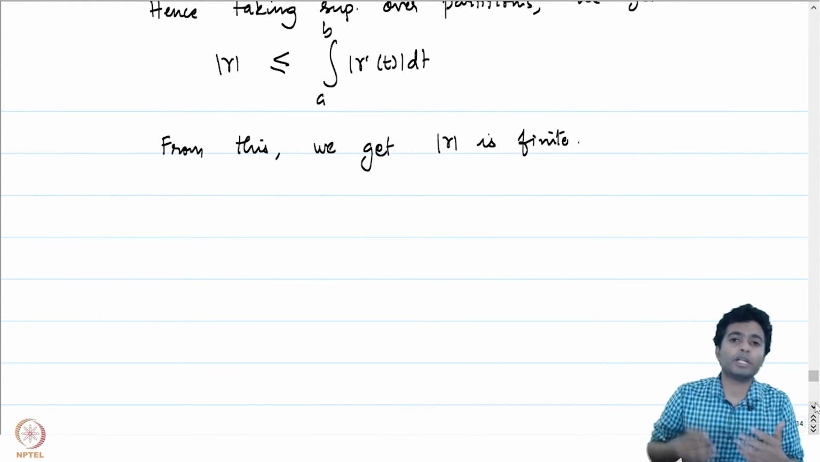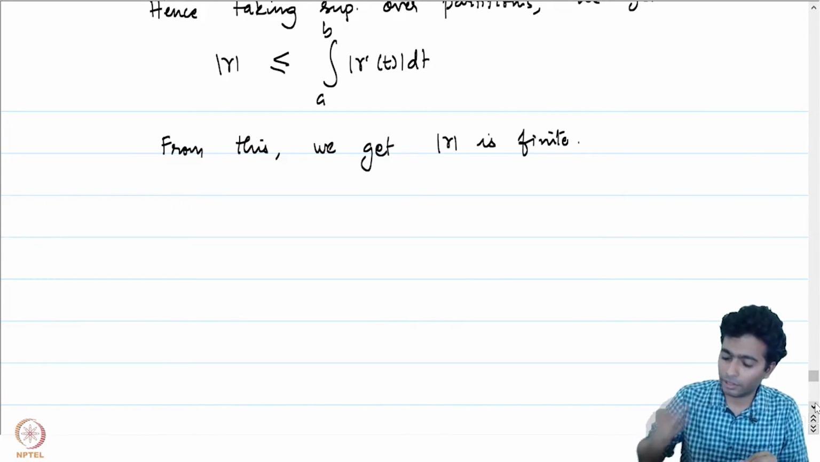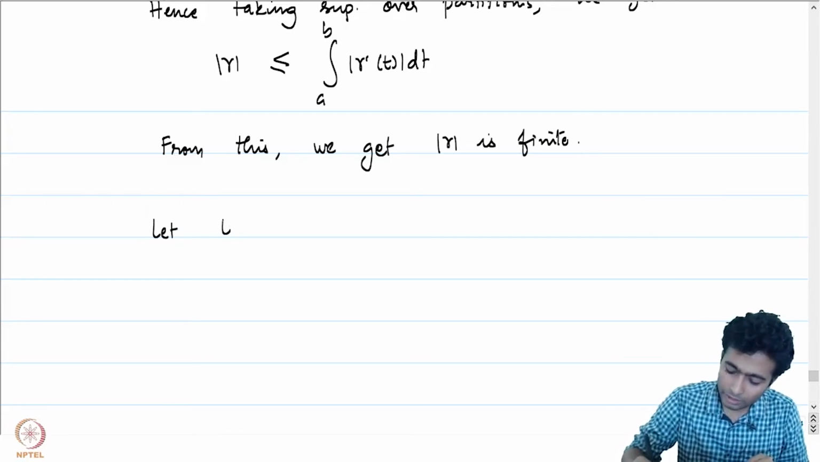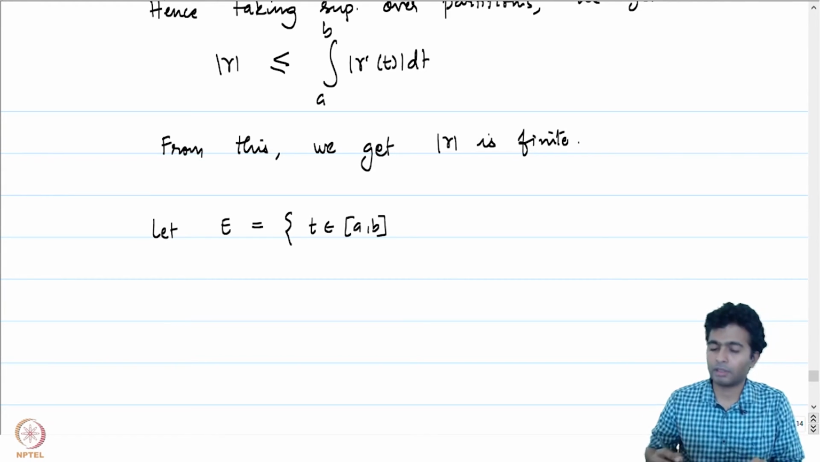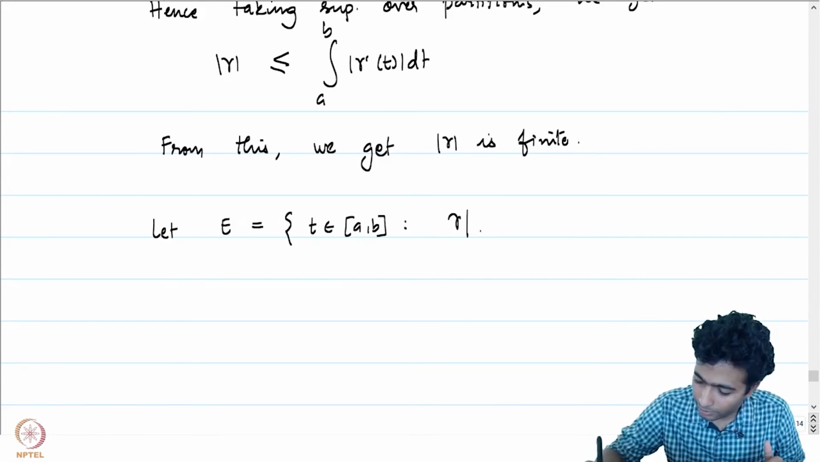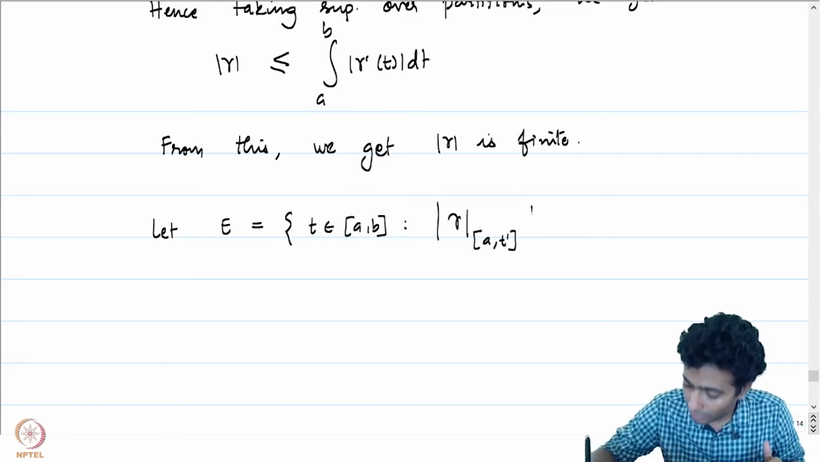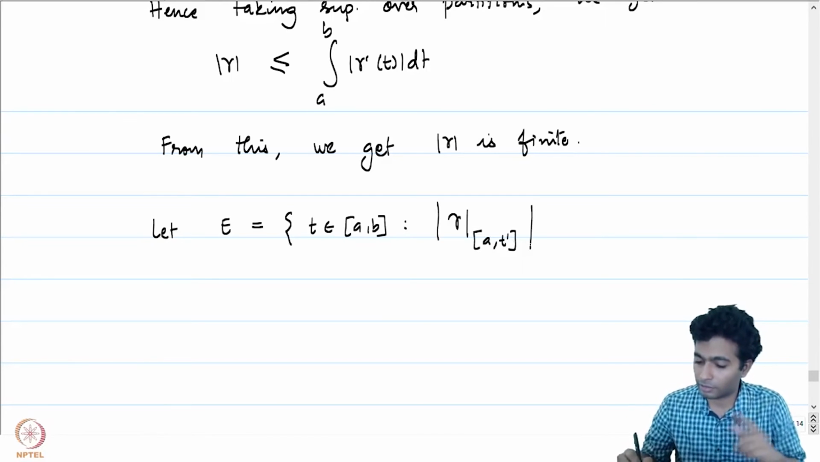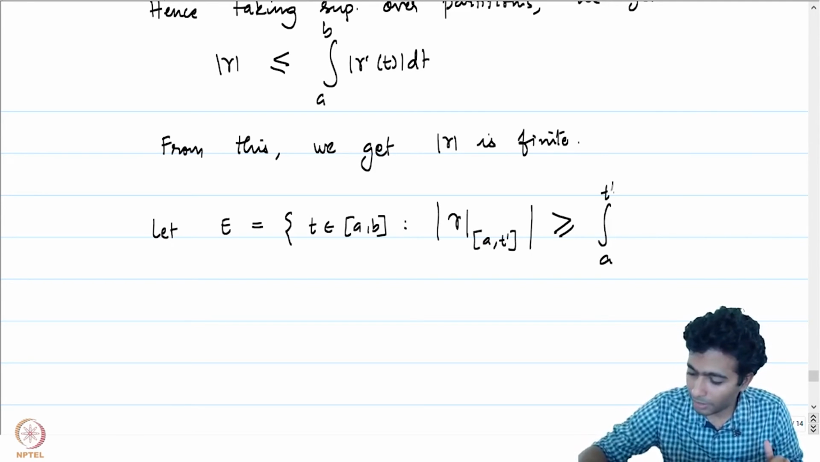To prove the inequality in the reverse direction, let us consider the following set. Let E be the set of all those points t in the closed interval [a, b] such that the following condition is satisfied: gamma, when restricted to the interval [a, t'], has arc length greater than or equal to